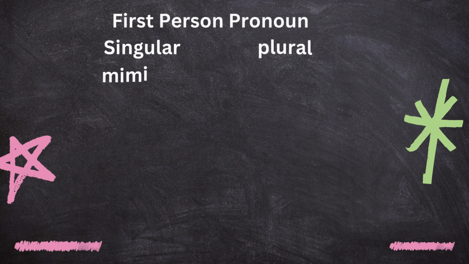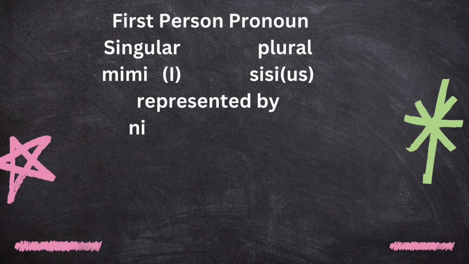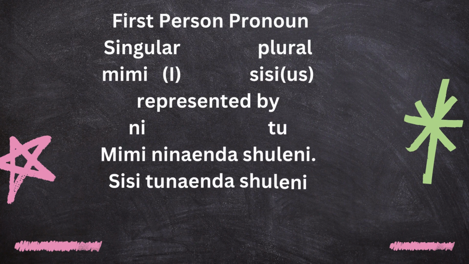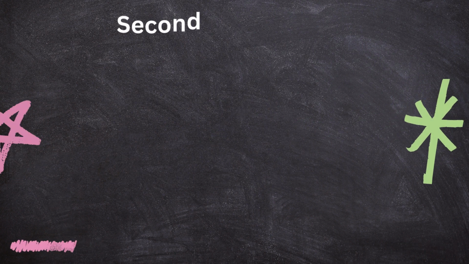First person pronoun, singular and plural. Mimi, which is I, and sisi, us, represented by ni and tu. Mimi ninaenda shuleni. Sisi tunaenda shuleni. Ni shows the singular and tu shows the plural.